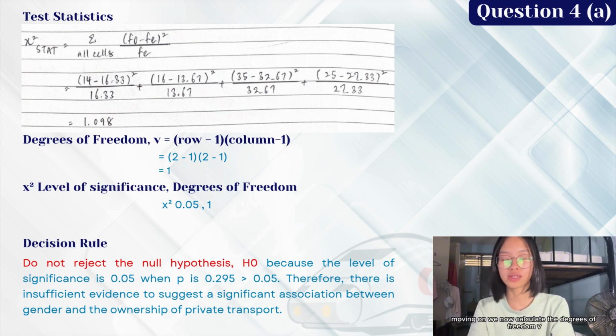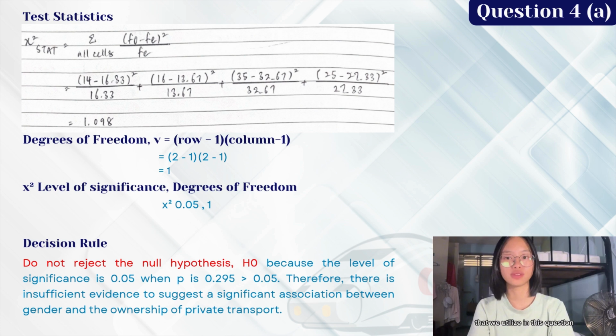Moving on, we now calculate the degrees of freedom, V, where we use row minus 1 multiplied by column minus 1, and we will now obtain a figure of 1. The level of significance that we utilize in this question is 0.05, and with that, we can conclude with the decision rule to not reject the null hypothesis because the level of significance is 0.05 when p is 0.295 and larger than the level of significance.